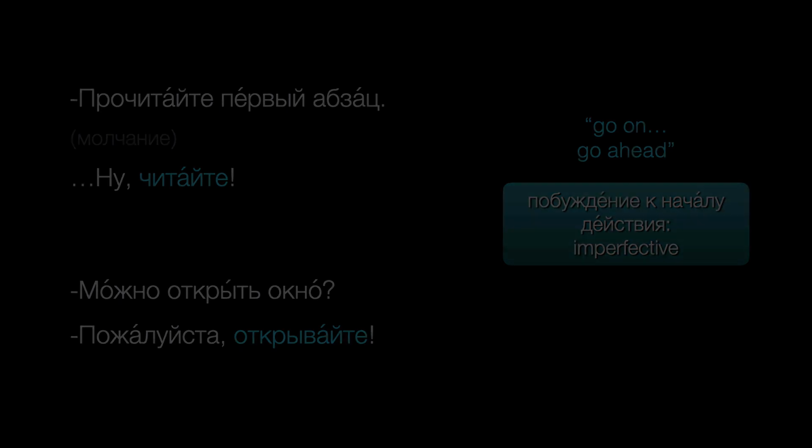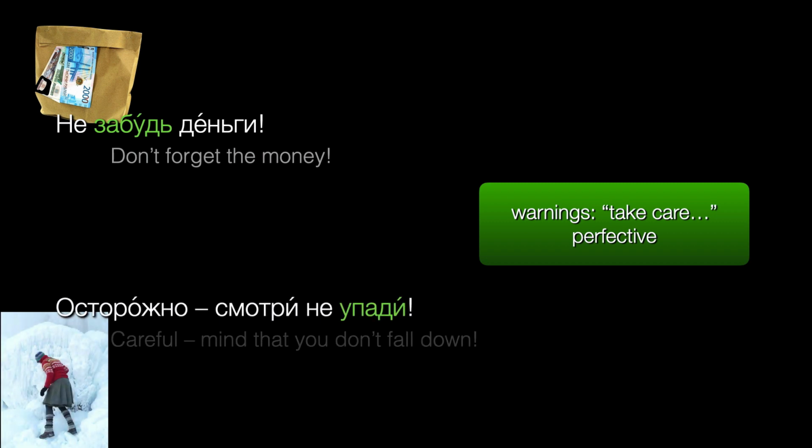Finally, there are times when we want to warn someone about something they might do without meaning to. Не забудь деньги. Осторожно, смотри, не упади. Even though it is a negated command, telling someone not to do something, you'll often hear the perfective in contexts like these. You don't mean to forget the money or to fall down. Using the perfective gives the sense of a warning about something that might happen accidentally. Note that it's common to start a warning like this with смотри or смотрите.